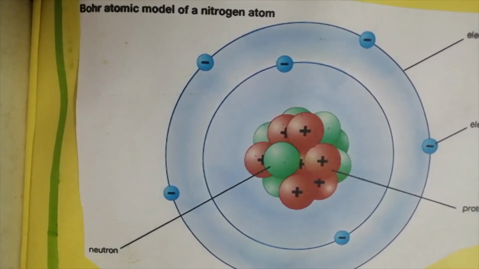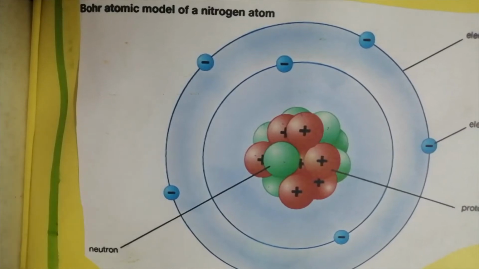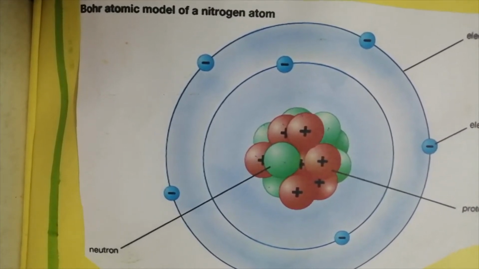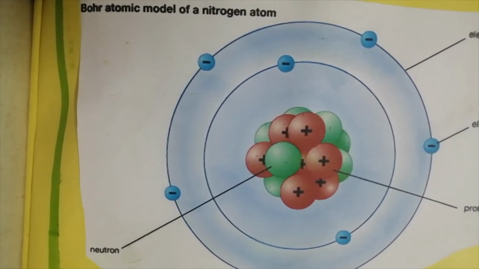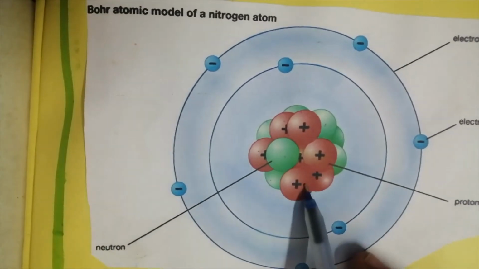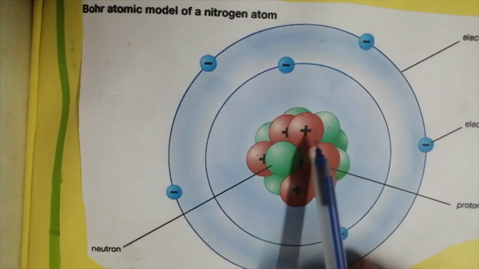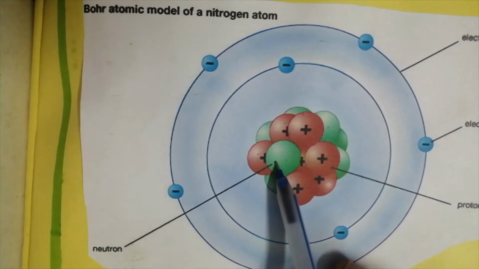So what are the subatomic particles present inside an atom? Your answer: protons, neutrons and electrons. Okay, so inside the nucleus, what particles are there? Protons and neutrons.